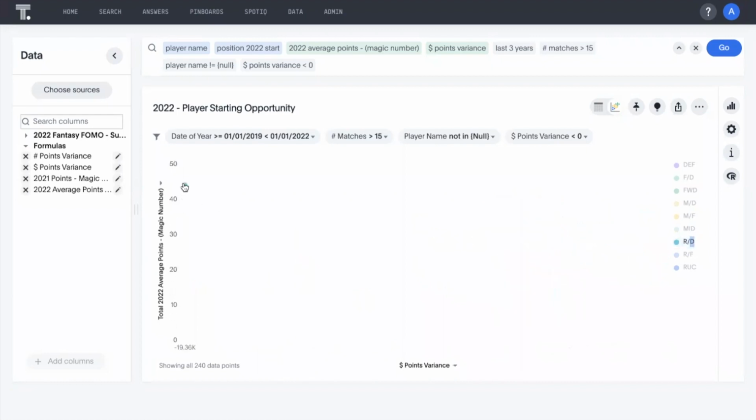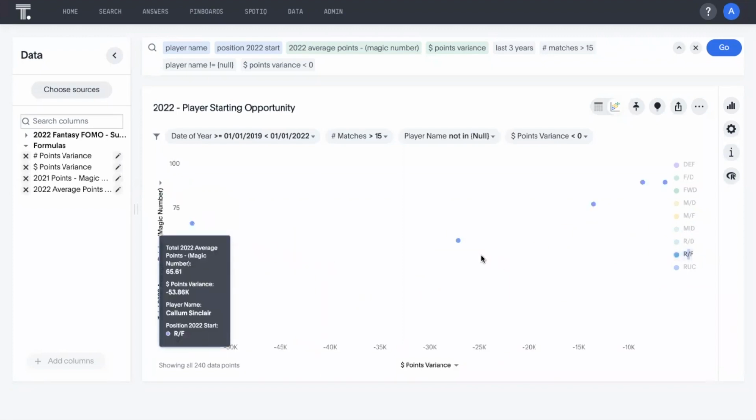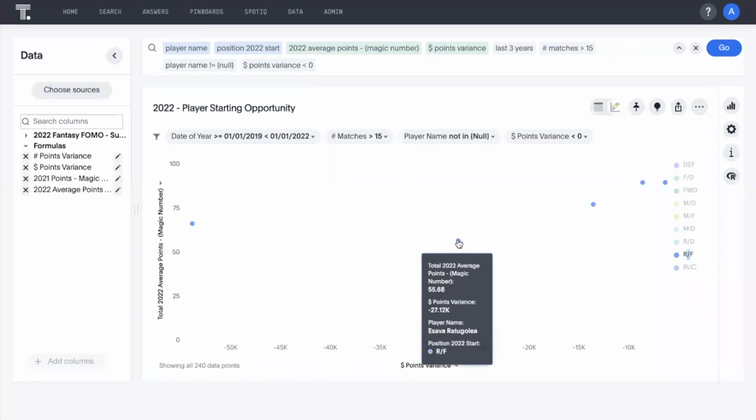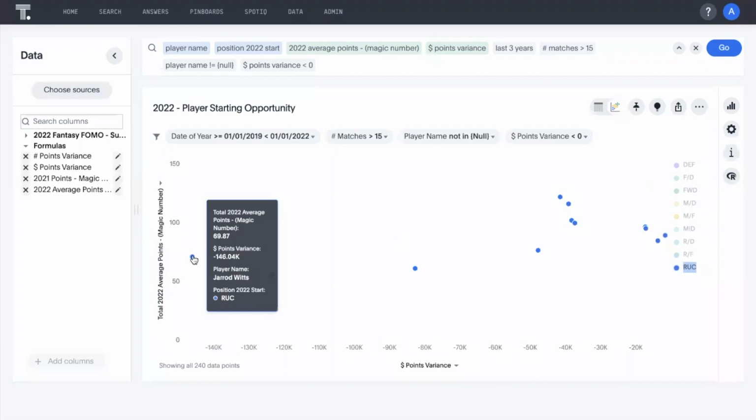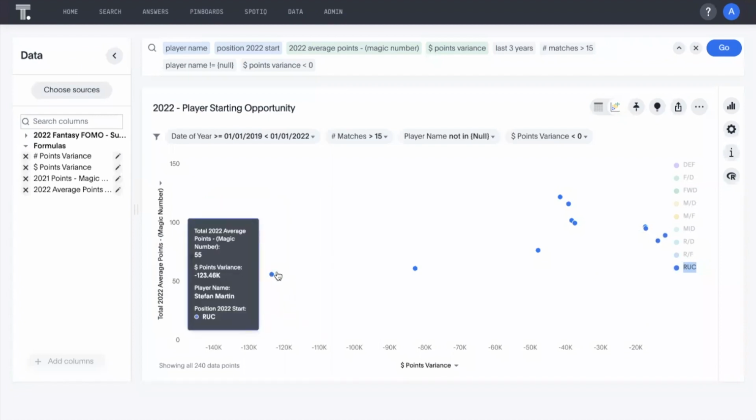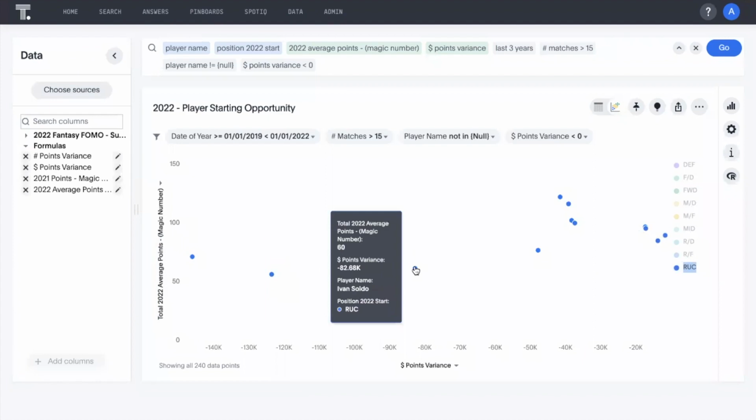What we have here, ruck defender position. Caleb Graham, not really much interest. Ruck forwards. Let's have a quick look. Callum Sinclair might be an opportunity. Radicalia. And let's have a look at the ruck division. We'll just see what we've got. So Jared Witts is the big one. So his current points per match is just under 70. Discounted price of nearly 147K. Who else? Stephen Martin again, another great discount opportunity.